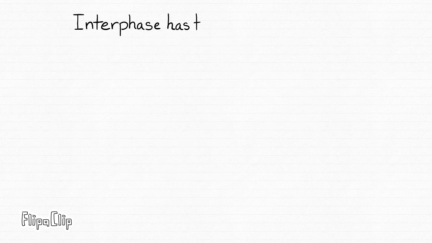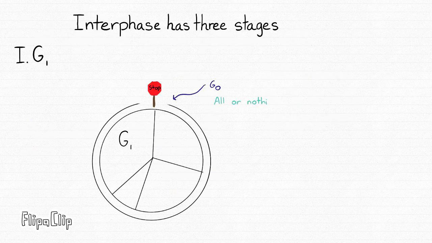Interphase. It has 3 stages, the first being G1. In G1, the cell grows, develops, and differentiates. The chromosomal number during this stage is 2n1x. G0. At the G0 checkpoint, the cell loses its ability to divide. That is why it is given the name all or nothing checkpoint. If it passes, the cells commit to dividing, or if it doesn't pass, it stops growing.